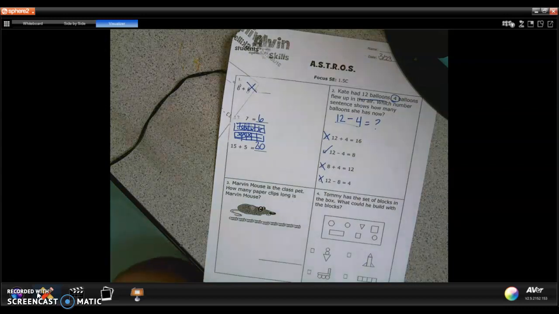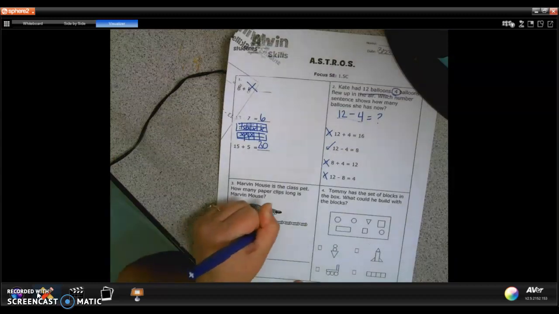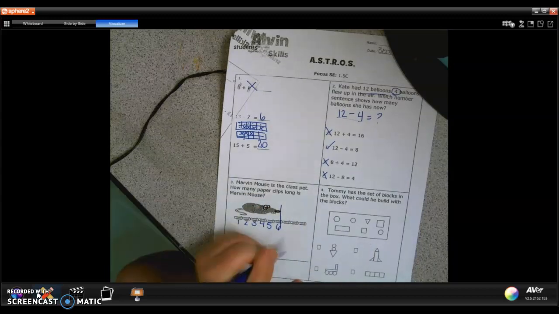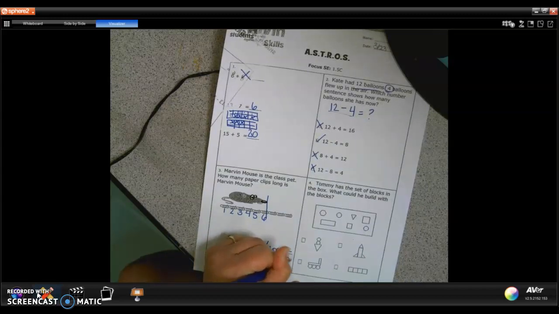Marvin Mouse is the class pet. How many paper clips long is Marvin Mouse? 1, 2, 3, 4, 5, 6. I know Marvin Mouse is 6 paper clips long. I ran out of room, so that's why I put the hyphen there.